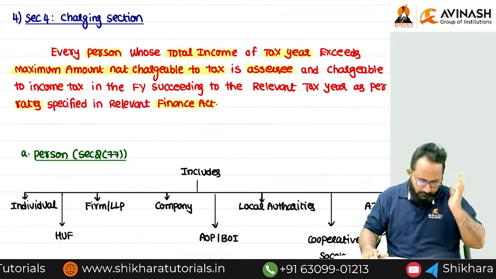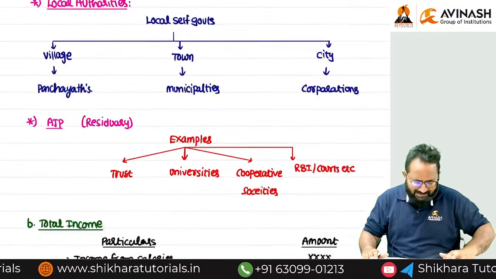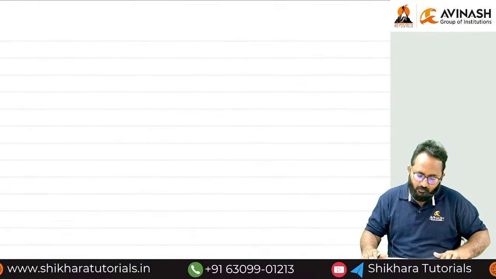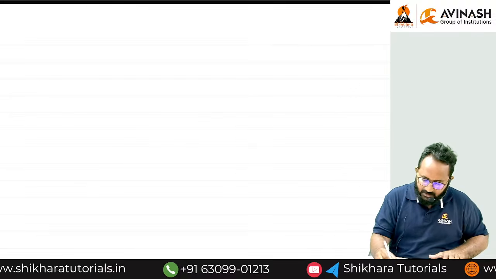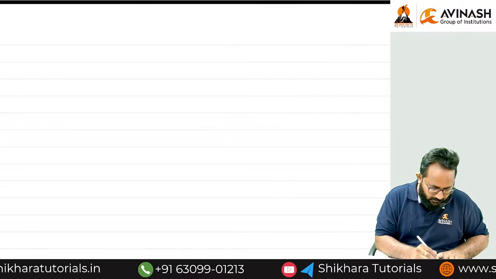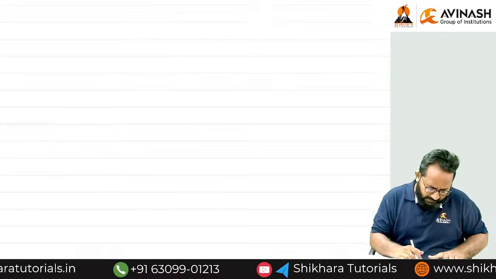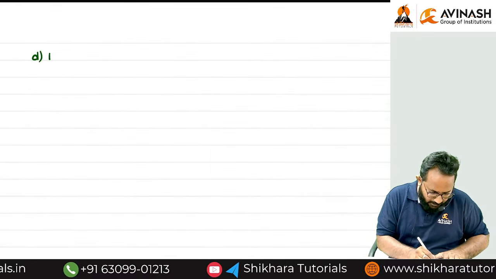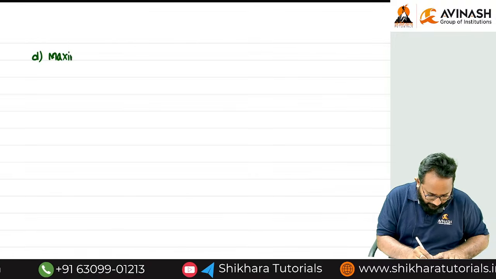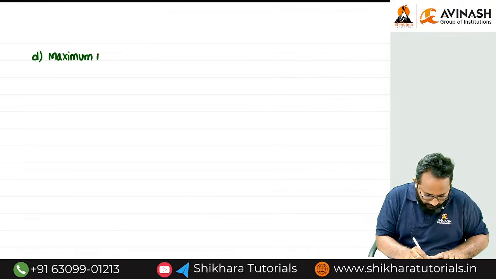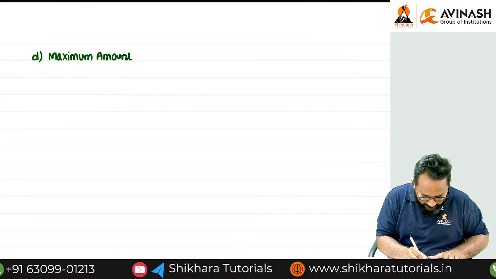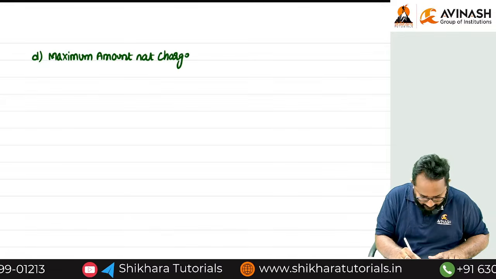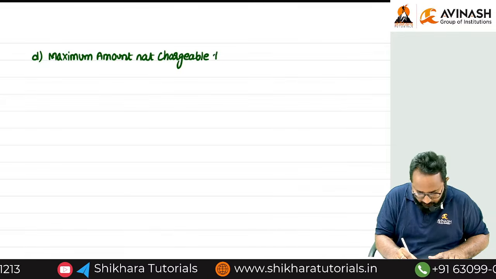Shall we? Please give the next heading. I think the general rule is third. Now we have to start the fourth. D, na? C is over. Now we have to start with D: maximum amount not chargeable to tax.